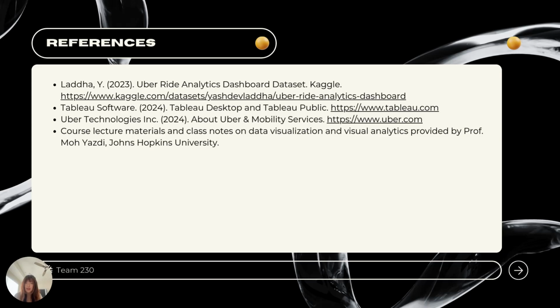Our analysis is based on a publicly available Uber Ride analytics dataset from Kaggle. We built the dashboard using Tableau, referenced publicly available information from Uber, and followed course materials and guidance provided by Professor Yazdi at Johns Hopkins University.